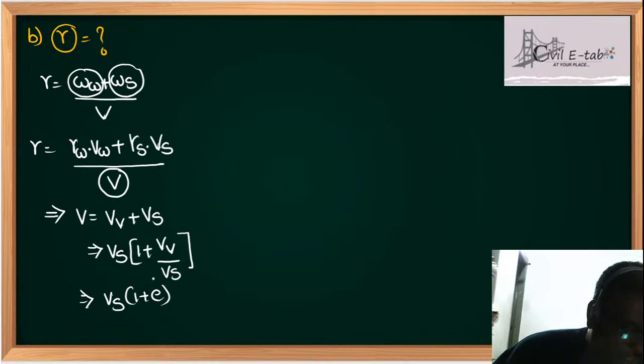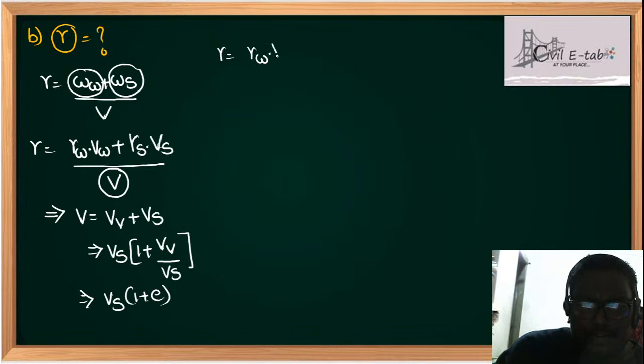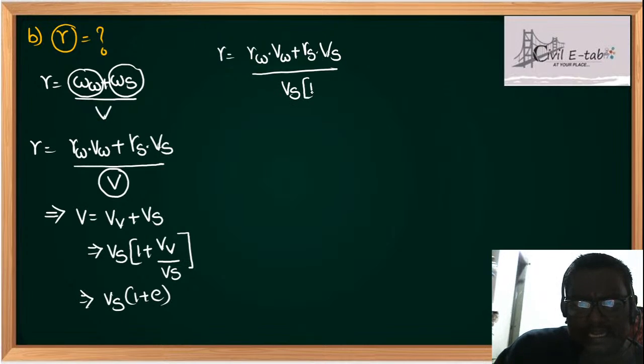This is already known to you. So from this I can write gamma is equal to gamma W into VW plus gamma S into Vs, upon Vs into 1 plus e. So this is the relation you are going to develop with gamma.